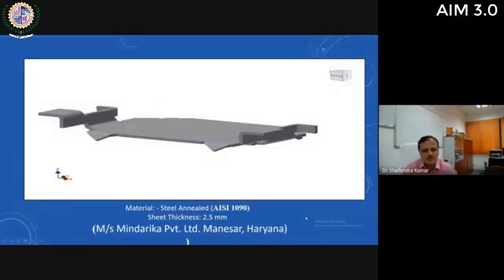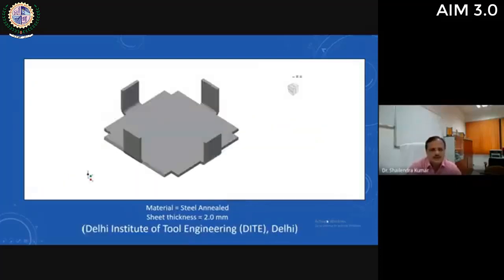with sheet thickness 2.5 millimeter, which was tested at Mindarika Private Limited, Manesar, Haryana. So this is the industrial sheet metal part, and we designed our bending die for this sheet metal part automatically. This is another part which is taken from Delhi Institute of Tool Engineering. Its material is steel annealed and sheet thickness is 2 millimeters. So you can see the complexity of this part.